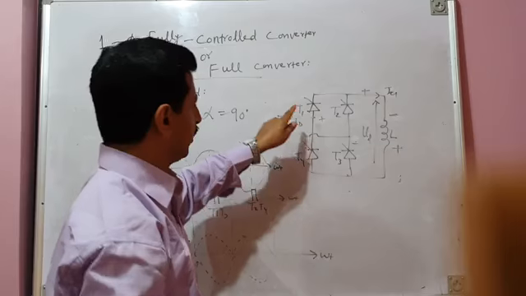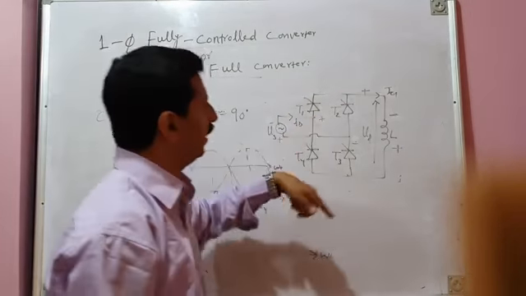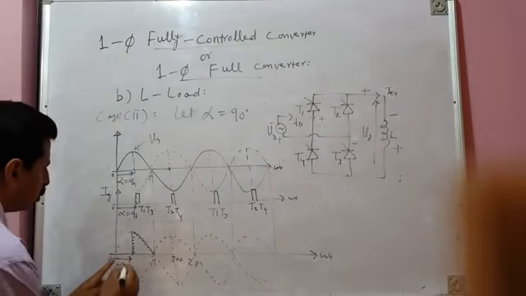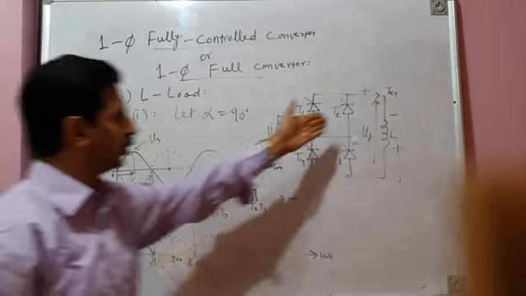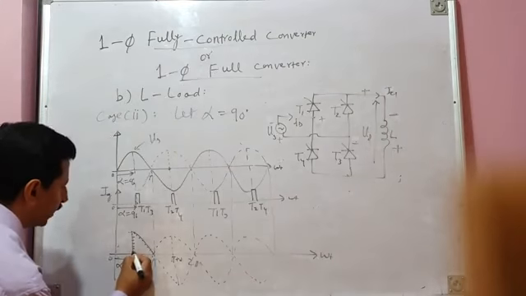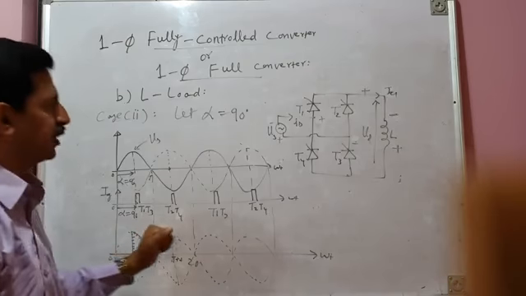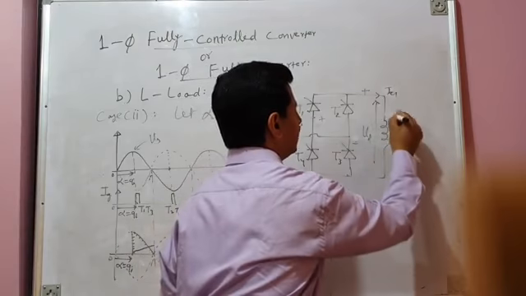As I have already explained a few moments back, T1 and T3 will continue to conduct because there is no freewheeling path, because current is flowing from alpha to pi. The current through the inductor increases, current through the load increases. I can show current through the load increasing. So it gives positive volt second area. That means the inductor is storing the energy and voltage across the inductor is positive.